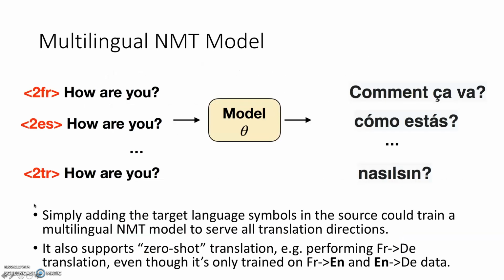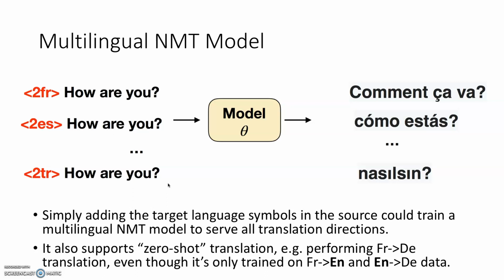Our work is on multilingual NMT models, where the de facto baseline model is simply adding the target language symbols in the source, and in this way we could train a multilingual NMT model to serve all the translation directions. For example, we append a special token for French in the source, then the model is trained to translate into French, and so on for other languages.